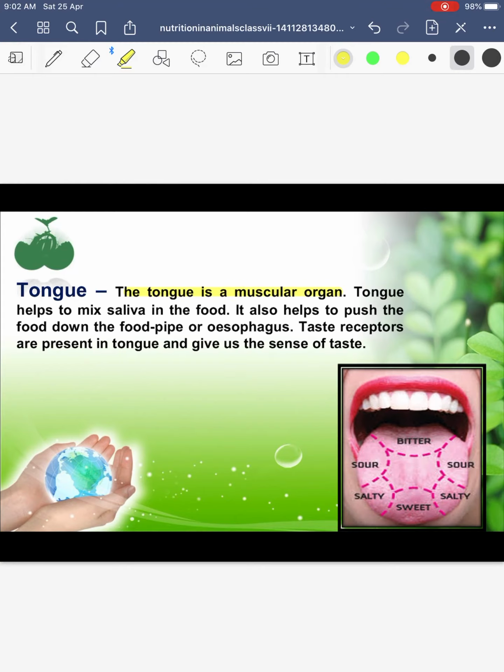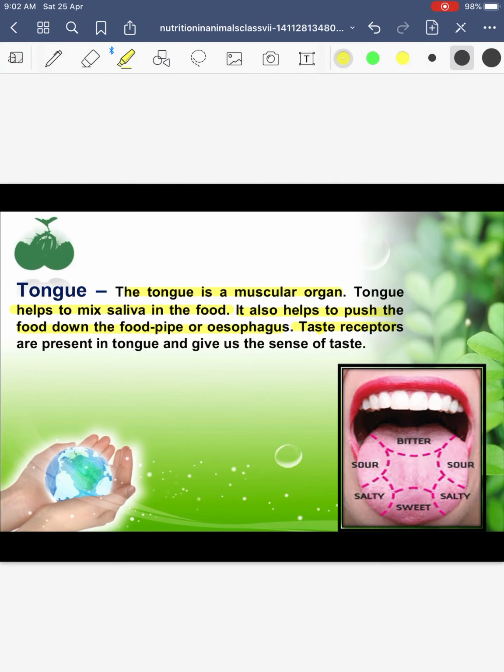It is a muscular organ. We know that in the mouth, saliva gets mixed with food and that forms a ball-like structure, which is called bolus. Yes, I told you that last time. It also helps to push that food down through your esophagus.